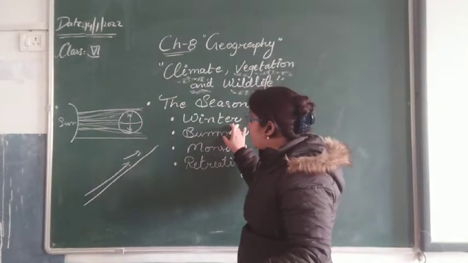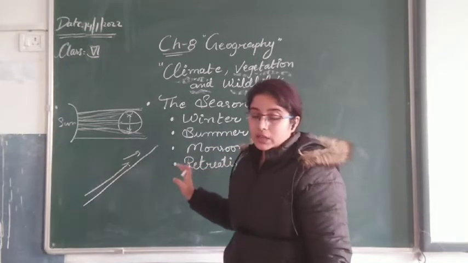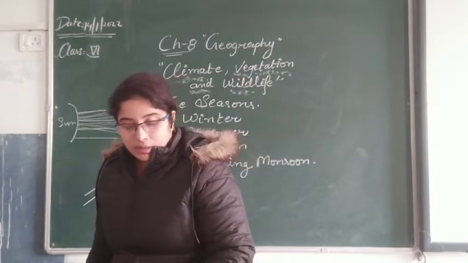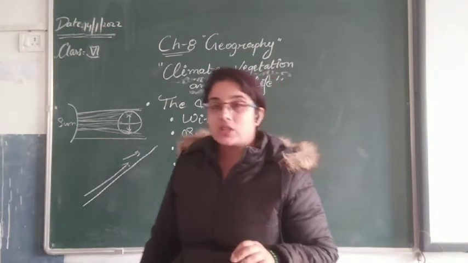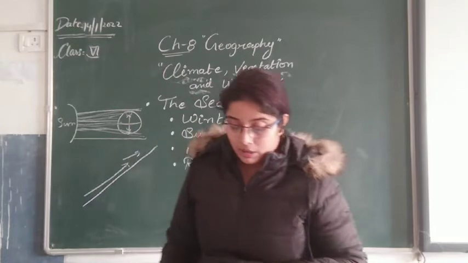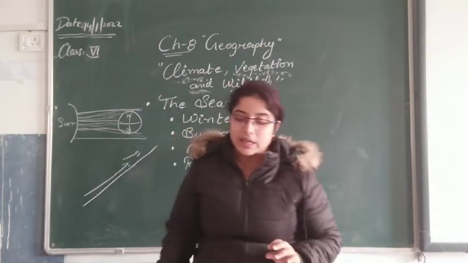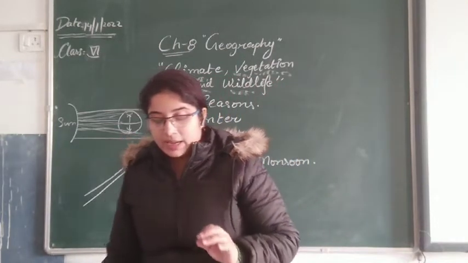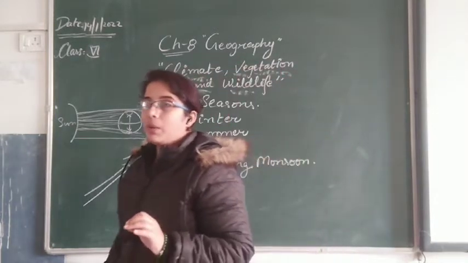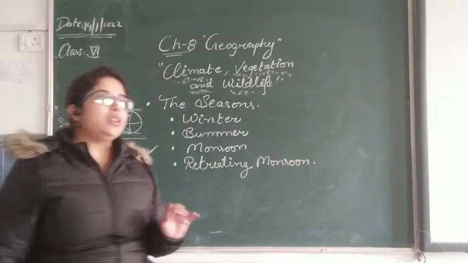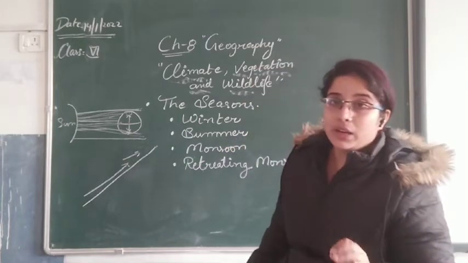Firstly, we are going to get to know about the winter, then summer, then monsoon, then the retreating monsoon. The winter season in India lasts from December to February. It starts from December and goes up to February. The average daily minimum temperature ranges from 22 degrees Celsius in the extreme south to 10 degrees Celsius in the northern plains. In the northern plain area, the temperature goes down to 10 degrees Celsius, while in the southern area it goes down to 22 degrees Celsius.